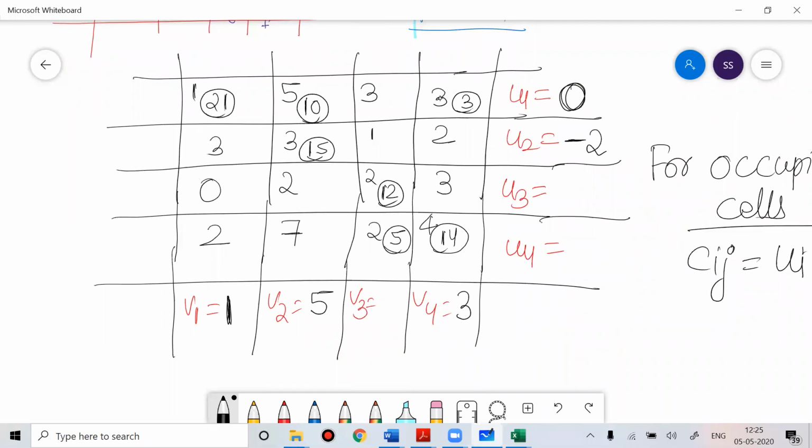After this I found V1, V2. What about V4? You can see 3. This is 4. So this is 4. So this will be 1. If this is 1, then this is 2, cost is 2, 2 minus 1, 1. If this is 1, then this will be 1. Find all the values U1, U2, U3, U4, V1, V2, V3, V4. Do this work.